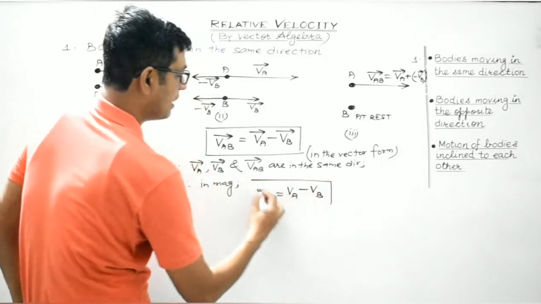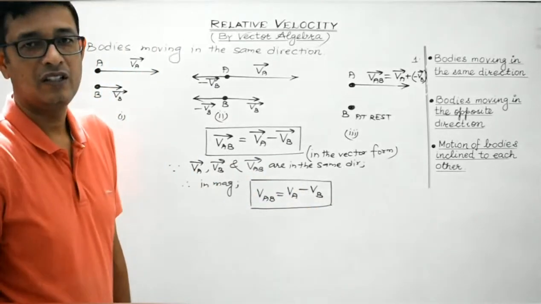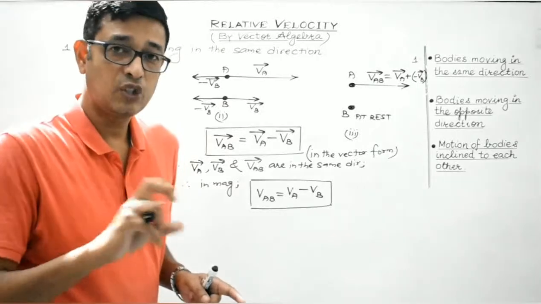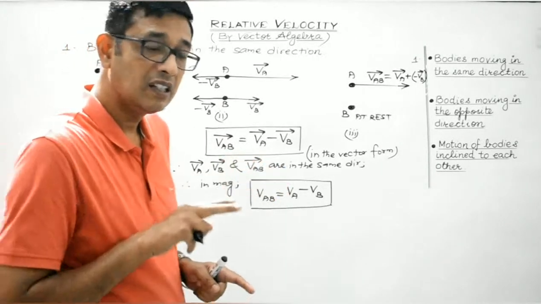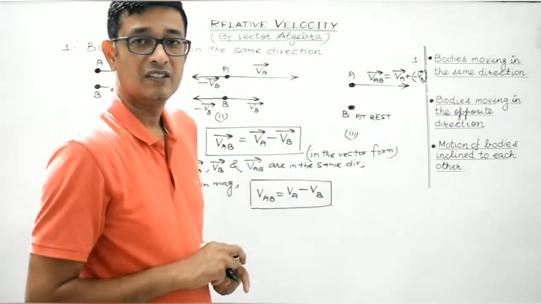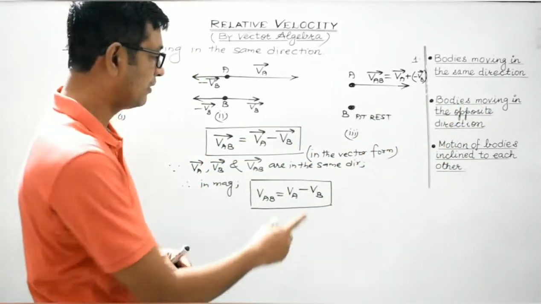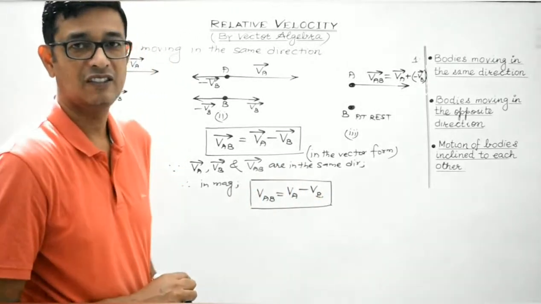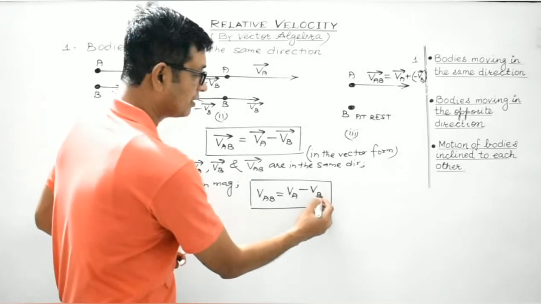This is in magnitude. Clear, students? So simply remember this concept: whenever two independent bodies are moving in the same direction, the relative velocity of one body with respect to the other is given by the difference in the magnitudes of their individual speeds. Clear, students? Now let us consider some examples.